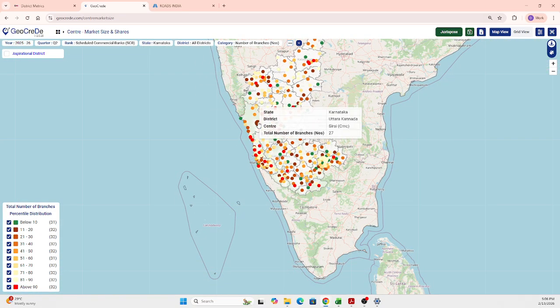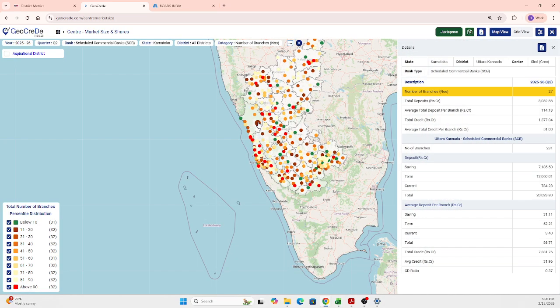Upon selecting a center, you get the complete information about that particular center also. You get the number of branches, total deposits, total credit, and all the category parameters that were there will be available with their values.